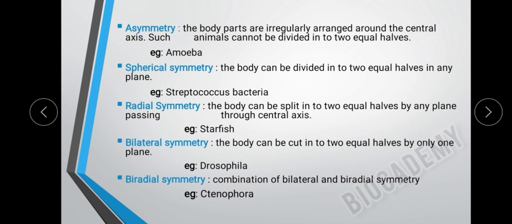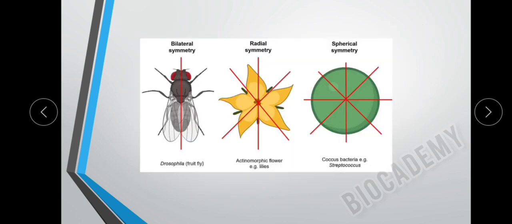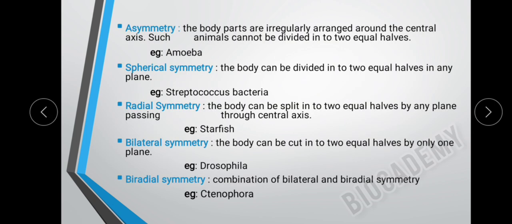Here, the body can be split into two equal halves by any plane passing through central axis. For example, starfish. See here, this is the example starfish for radial symmetry. Here, body can be split into two equal halves by any plane. Example, starfish. Next, coming to the bilateral symmetry.